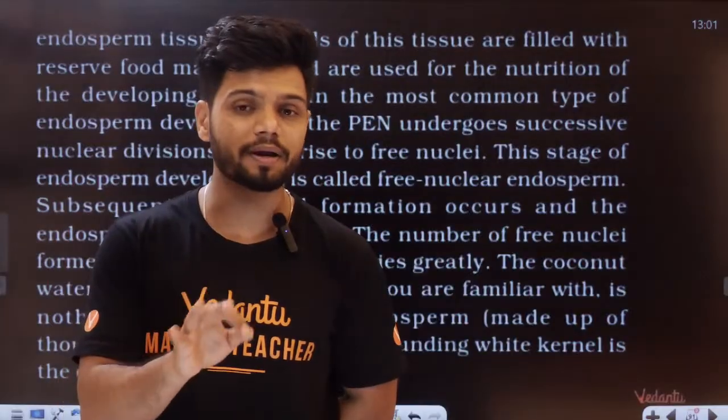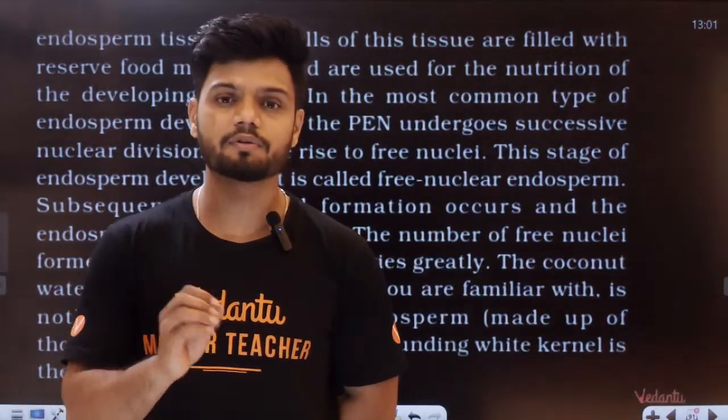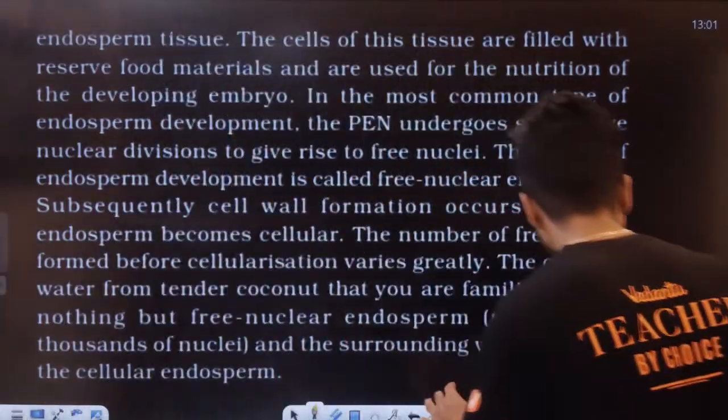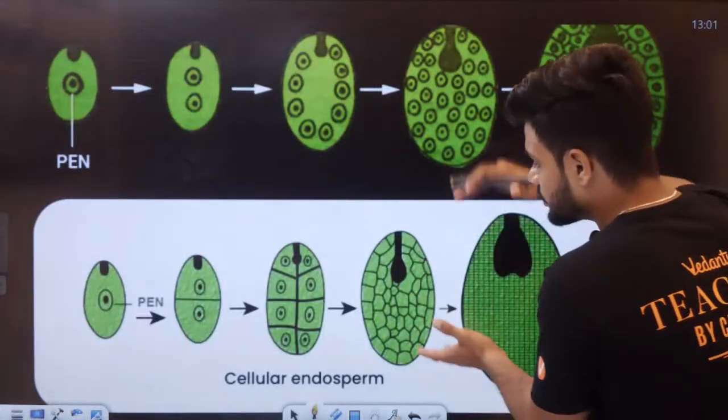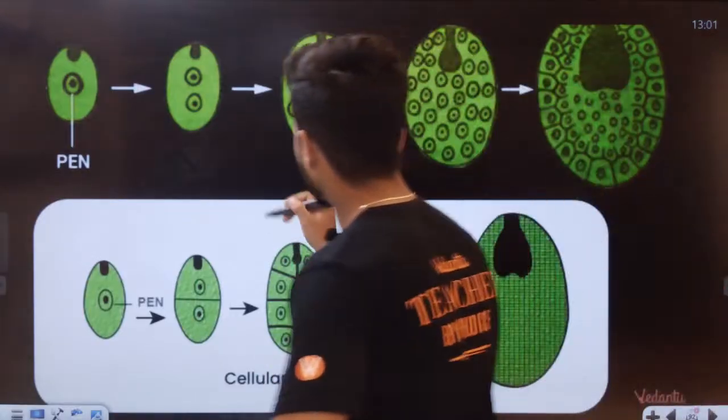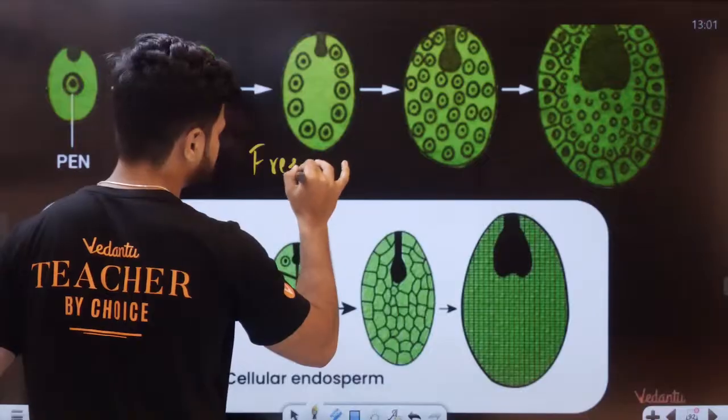One is cellular, one is free nuclear. What is the difference? Let me teach you. These are the two different types of endosperm. One is called cellular endosperm. One is called free nuclear.